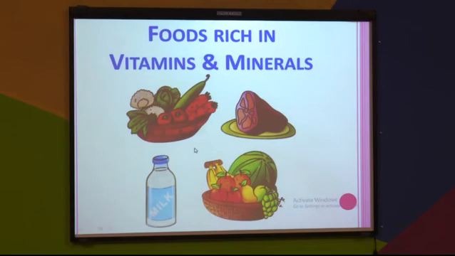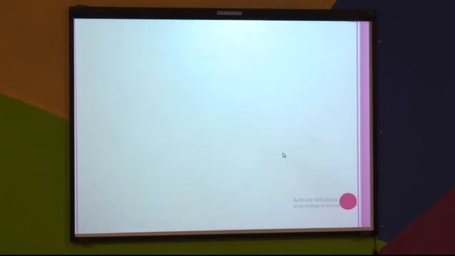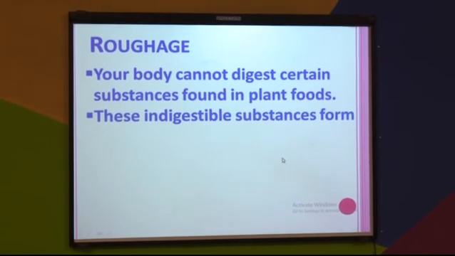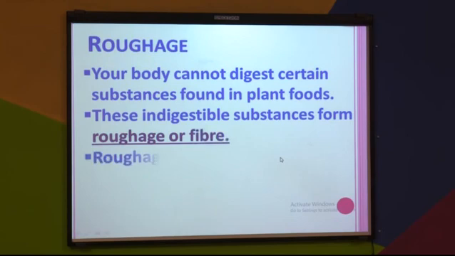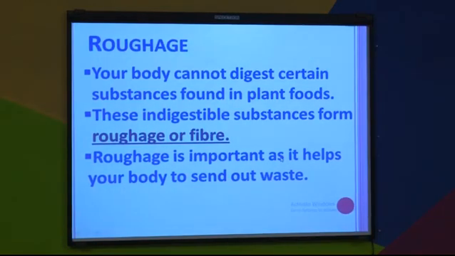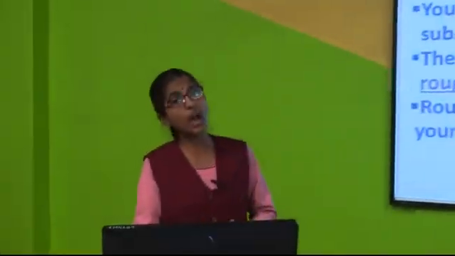So, I request again you all that you have to eat all types of seasonal fruits and vegetables. And apart from this, you know that your body cannot digest certain substances which are found in plant foods, like vegetables and fruits, and these indigestible substances form roughage or fiber. As we learn, our body cannot digest this roughage or fiber, but the roughage is still important as it helps your body to send out waste.